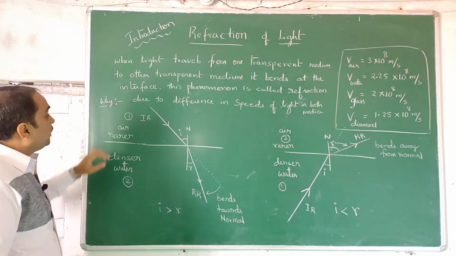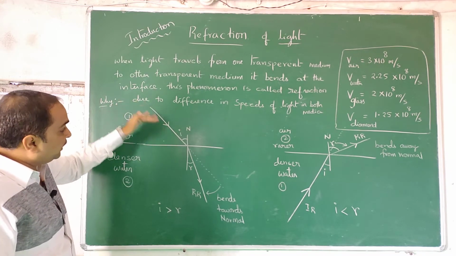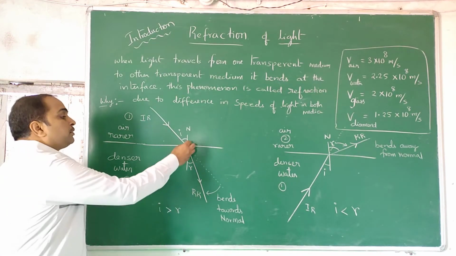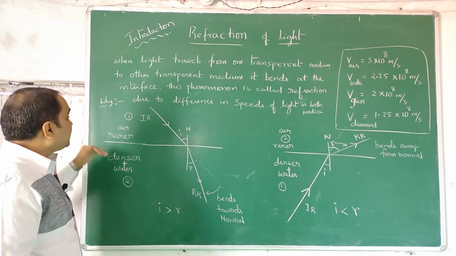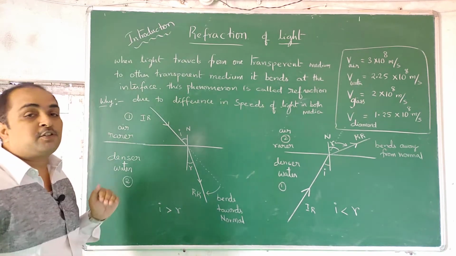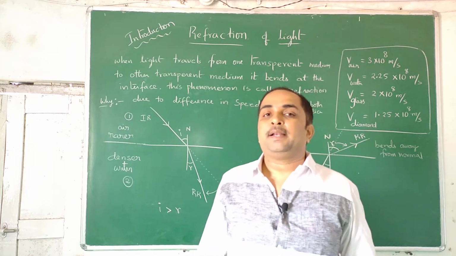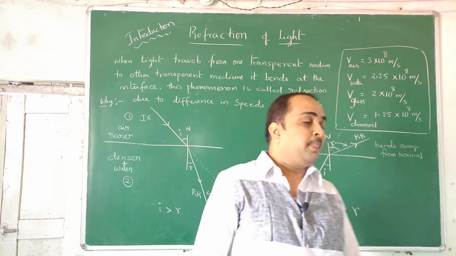Now coming to this, which should be called medium 1, which should be called medium 2. The medium in which the incident ray or incoming ray exists, that is medium 1. The outgoing ray's medium is called medium 2. That means from the point of incidence we are talking about. Next, which is the rarer medium, which is the denser medium. The medium in which speed is low is the denser medium. The medium in which speed is high is called the rarer medium. If your speed is high, you are allowed to go.